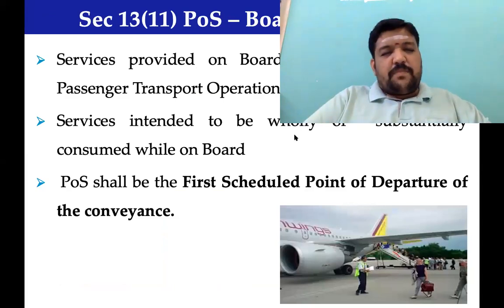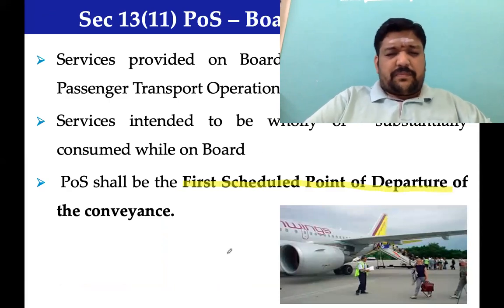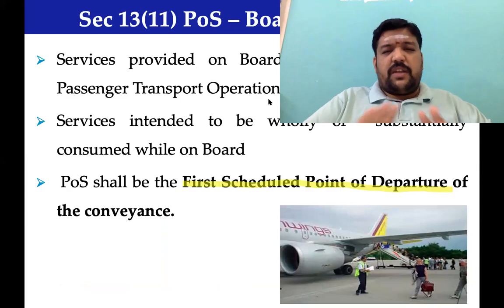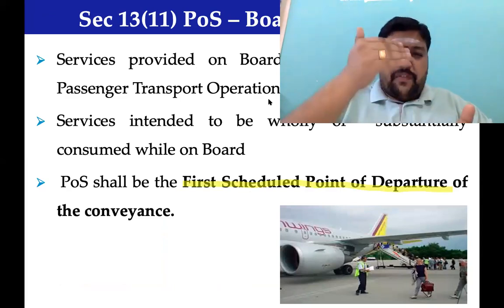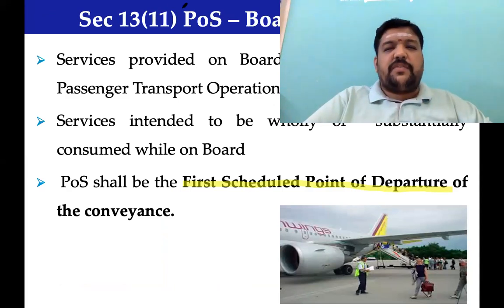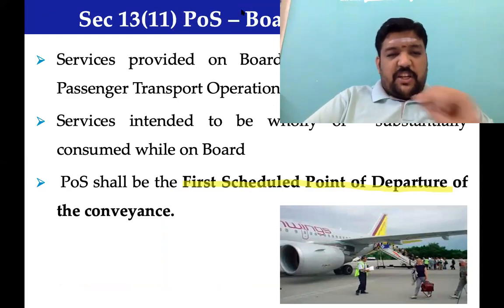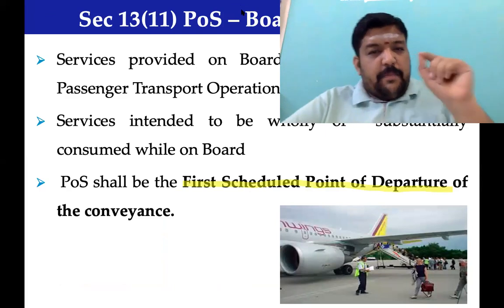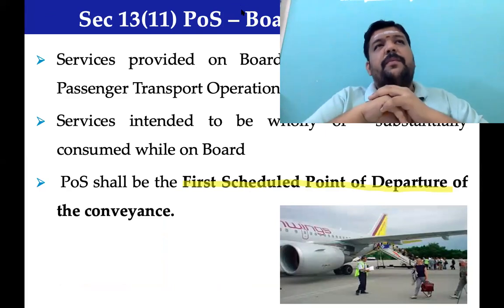Any services provided inside an aircraft, on the onboard conveyance, the place of first scheduled point of departure. Same position, no change in position, absolutely no change in position. The first scheduled point of departure, that would become the place of supply. What is going to be the first scheduled point of departure? What do we mean by first scheduled point of departure?